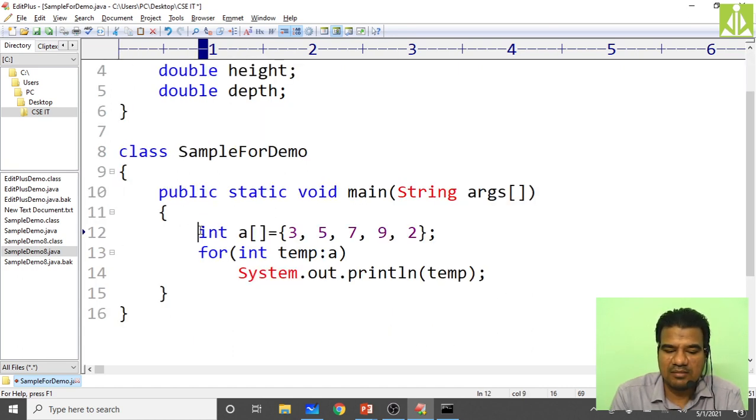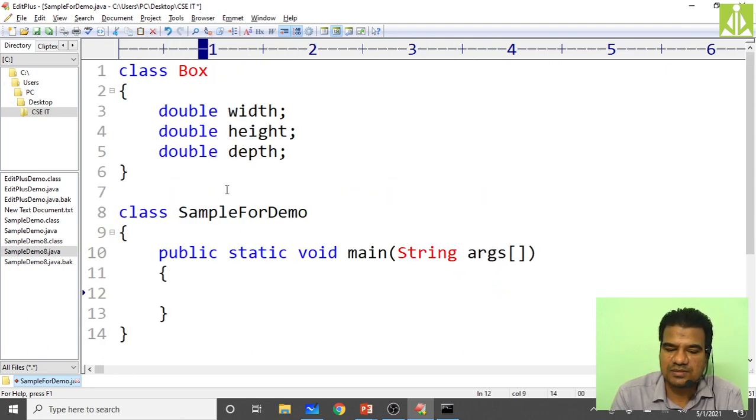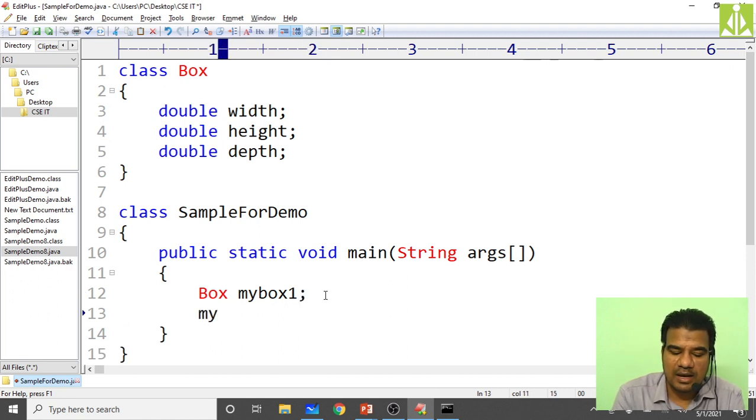So inside the main method, I have to create the object of this class Box. So how can I create? That is Box myBox1, because in future I'm going to create one more object, so I'm saying myBox1. In this way also you can create. So myBox1 = new Box(), the constructor call. So this way we can create.